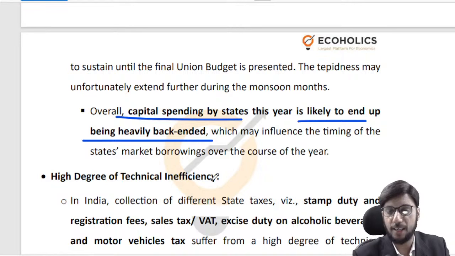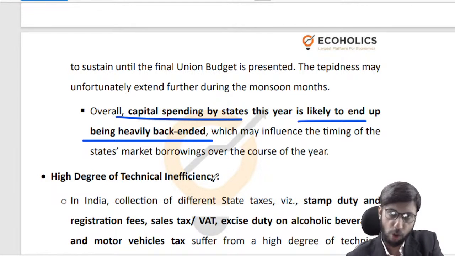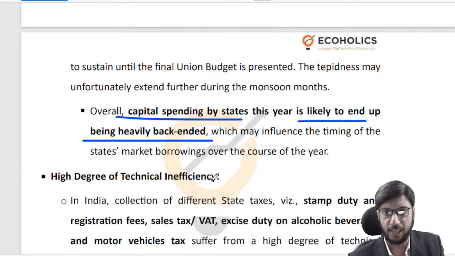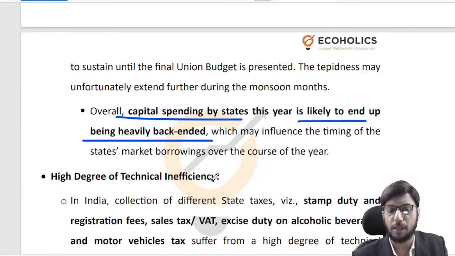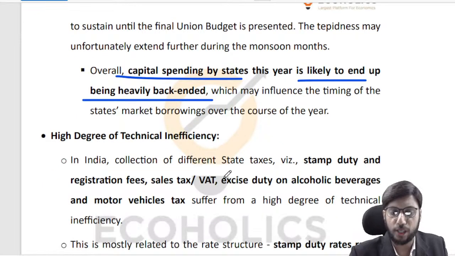To give you a parallel example, the union government pulled its budget proceedings ahead, right? So they announced a budget on 1st of February rather than later towards the year. Why? So that money is available at the start of the financial year in April itself for all the ministries to spend, so that this March rush concept can be avoided. That's not the way we should be doing. So maybe the state governments need to look at this more carefully.